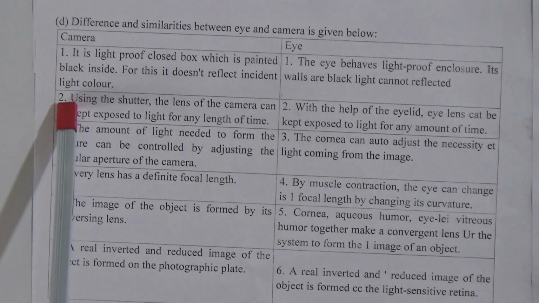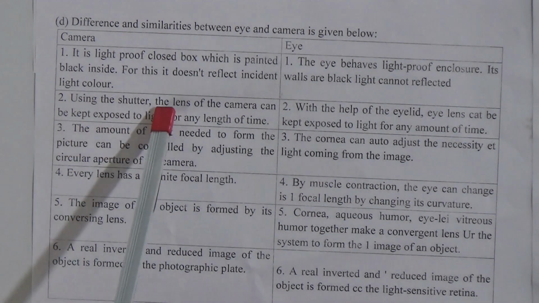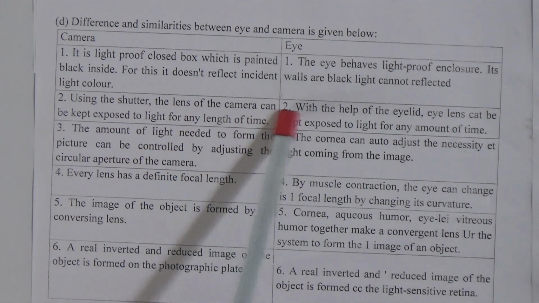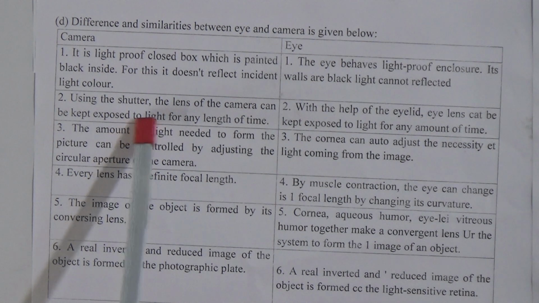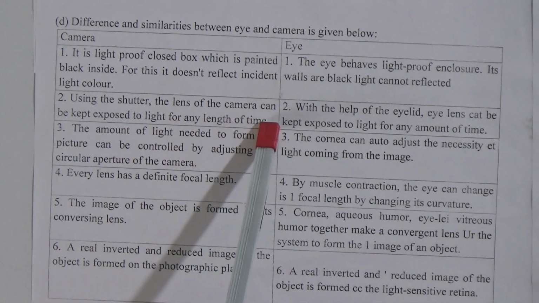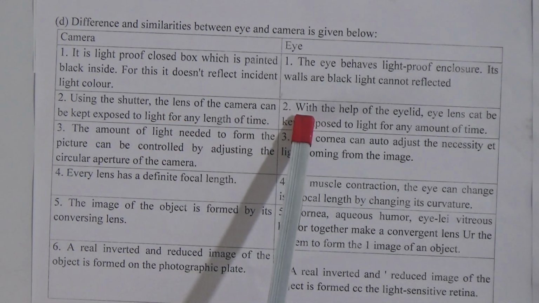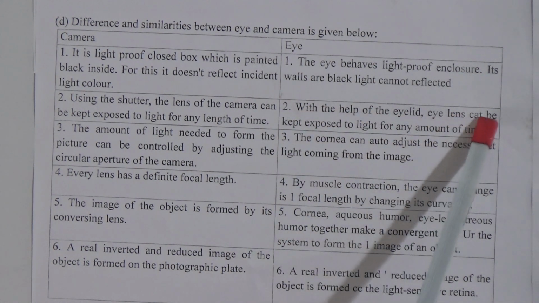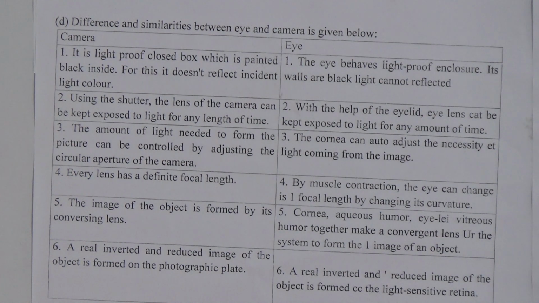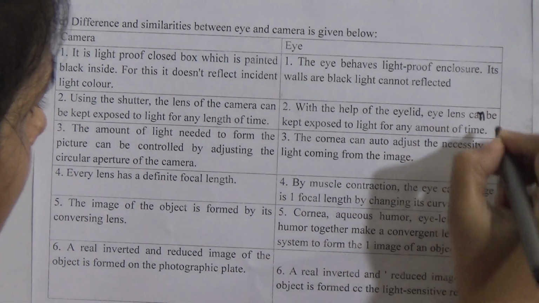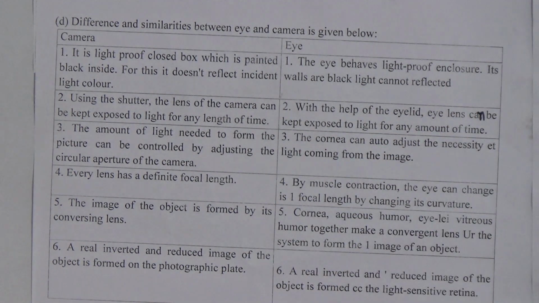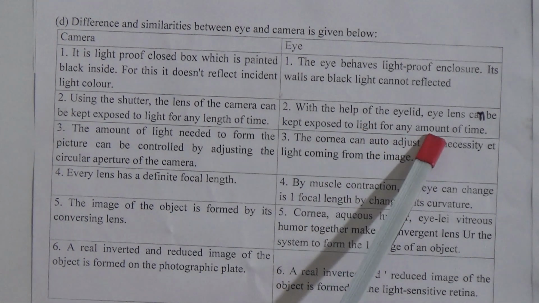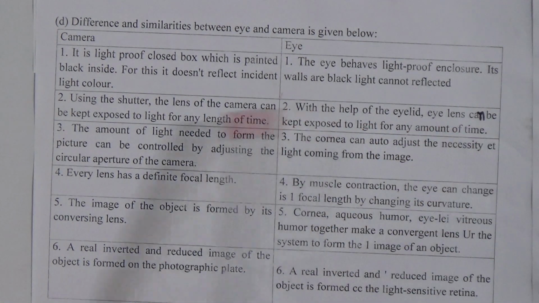Second one for the camera: using the shutter, the lens of the camera can be kept exposed to light for any length of time. And second one for the eye: with the help of the eyelid, the eye lens can be kept exposed to light for any amount of time.